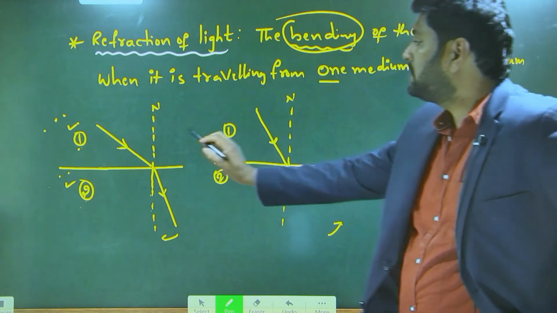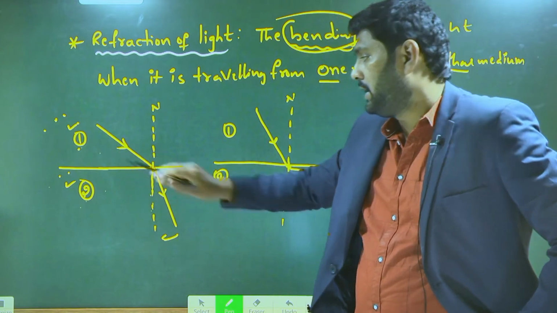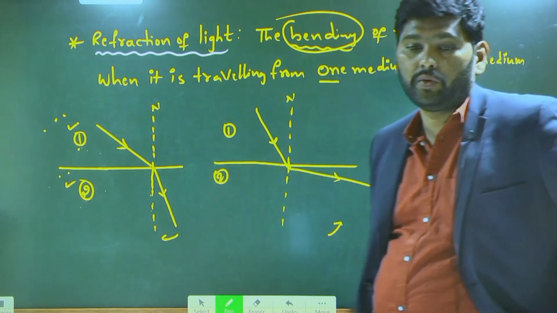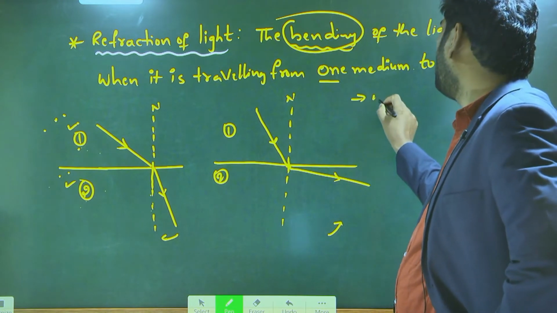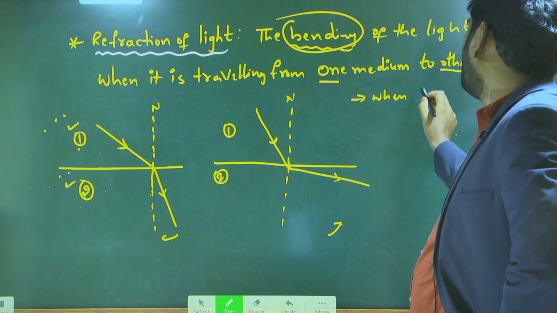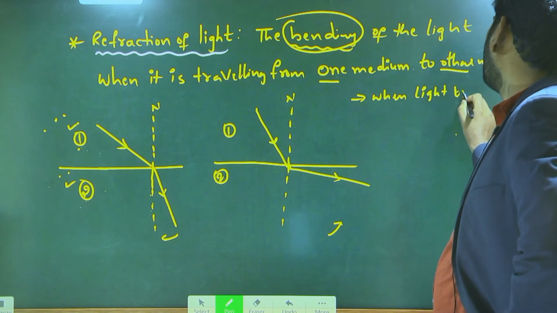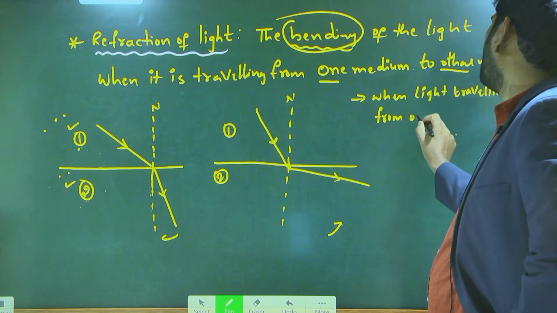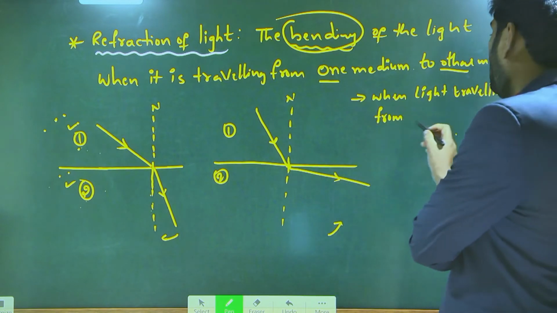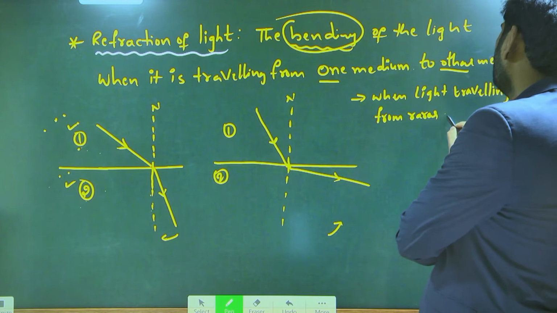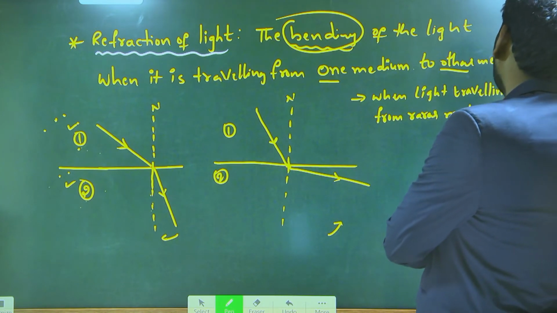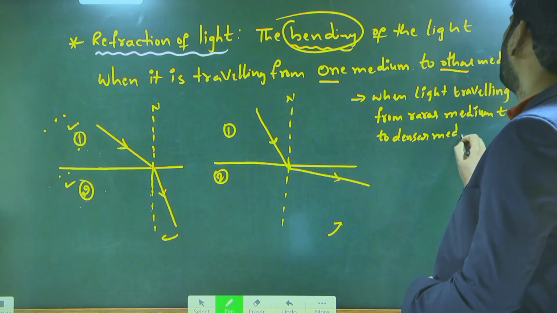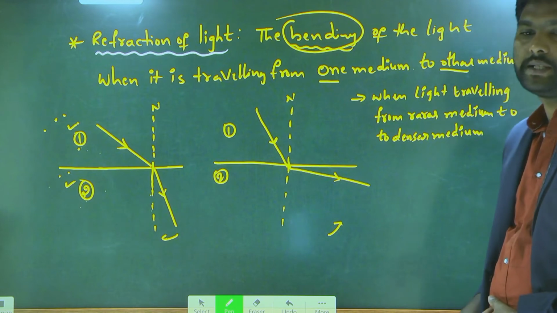Here, in the first case, the light ray is traveling from one medium to another medium. When a light ray travels from rarer medium to denser medium, light will bend towards the normal.